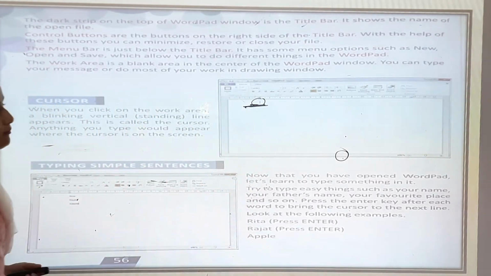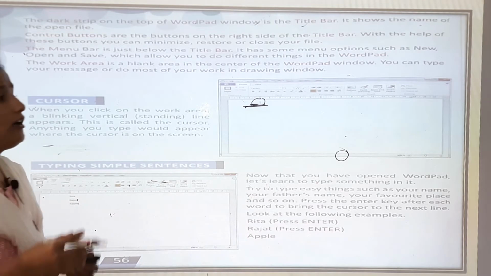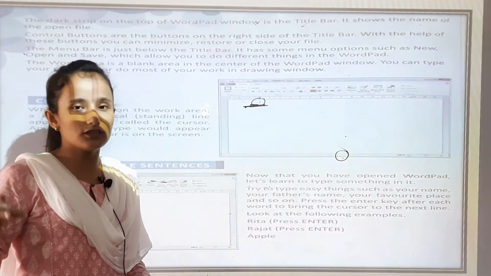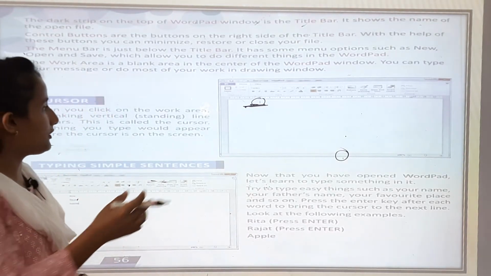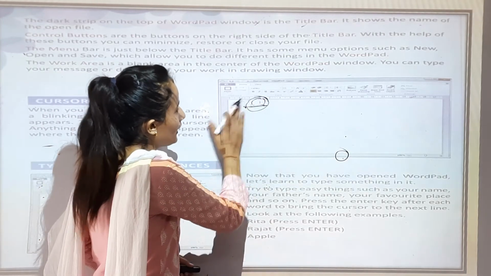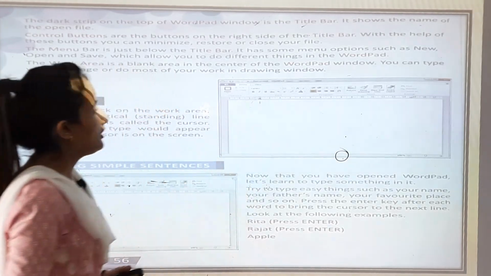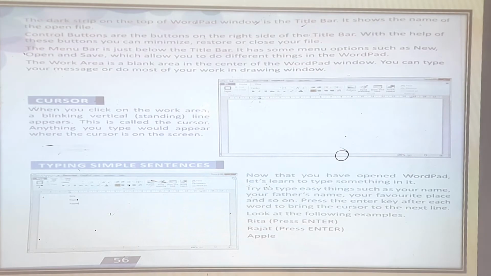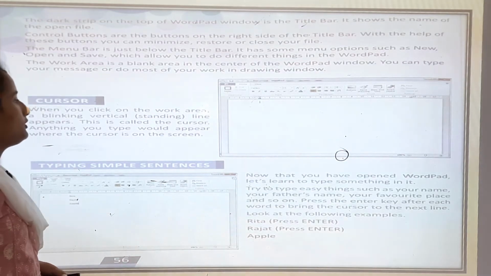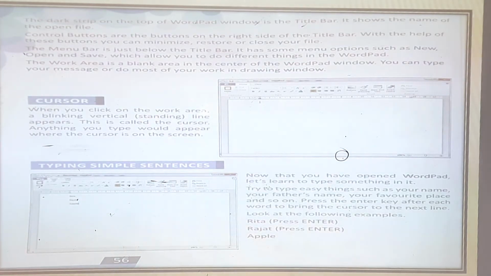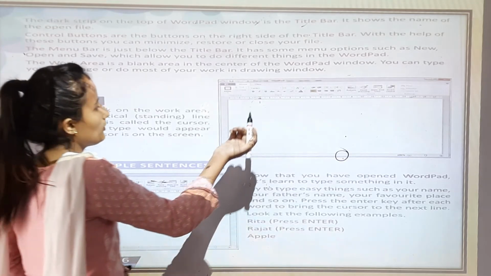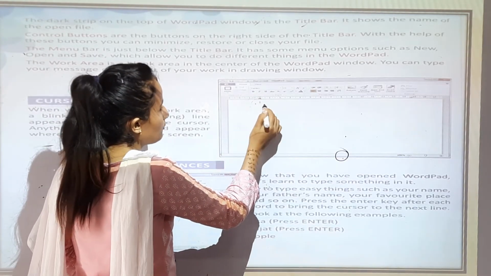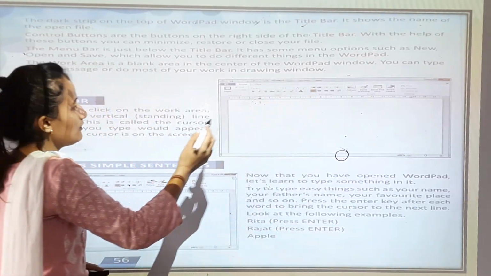Cursor line. This is the vertical standing cursor. Whatever you type will appear where the cursor is on the screen. Whenever you are typing, this line will appear beside your words.